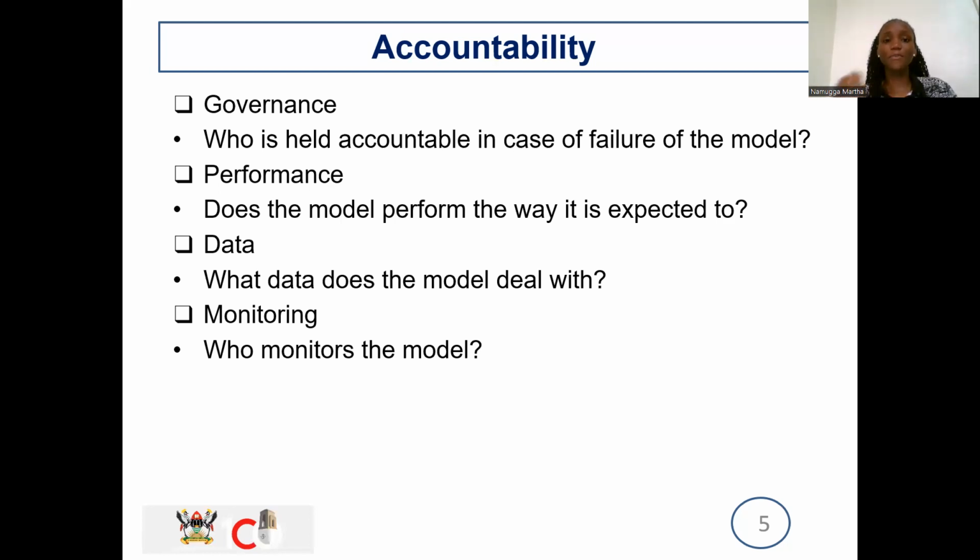And then we have the data. Which data is your model dealing with? Our model is dealing with images of the different roasted seeds. So it's supposed to look at those images, process them, and be able to differentiate between a dark seed, which is overly roasted, and a green seed that's not roasted at all. And then the monitoring. Who monitors this model? This model is monitored by the people that are currently using it. If it's not able to perform to its expectations, they will report the case to higher authorities.